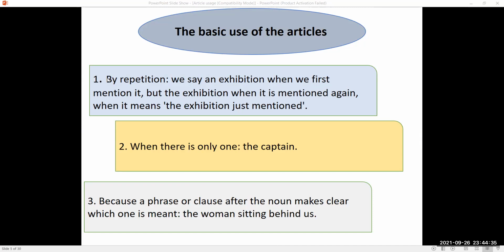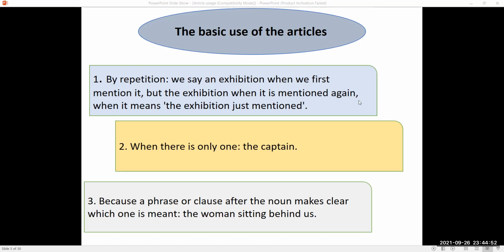The first way to use the definite article, which is the, is by repetition. It means that we say an exhibition when we mention it the first time, but the exhibition when it is mentioned again.